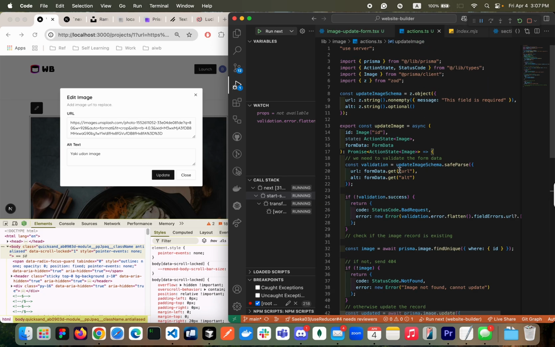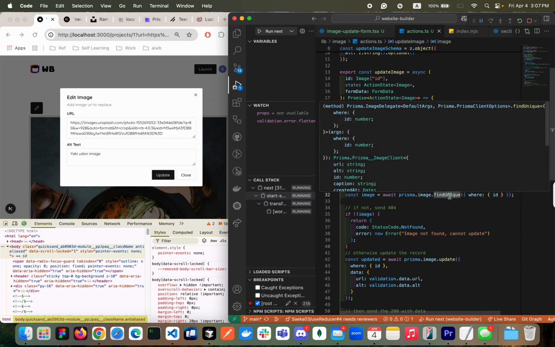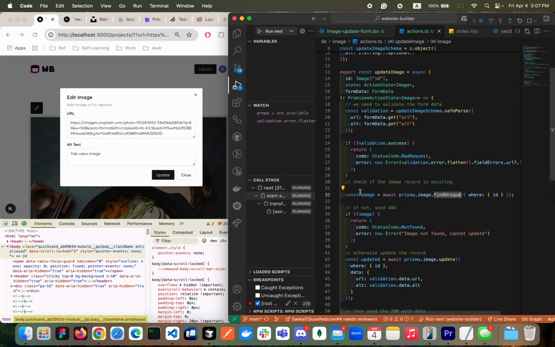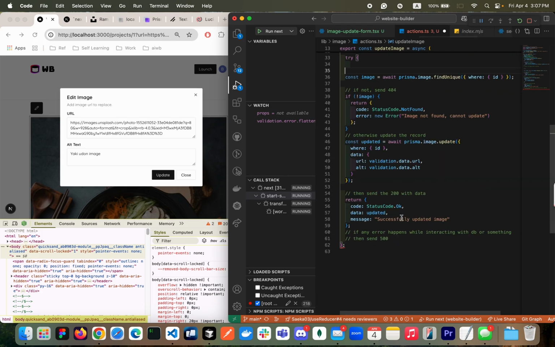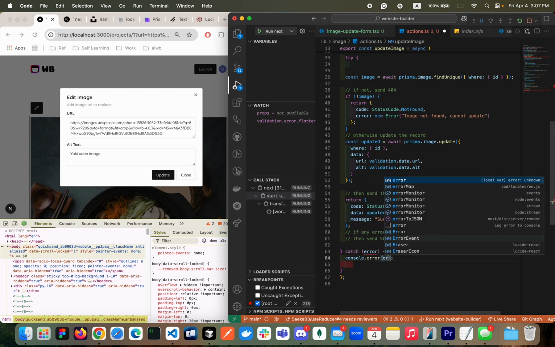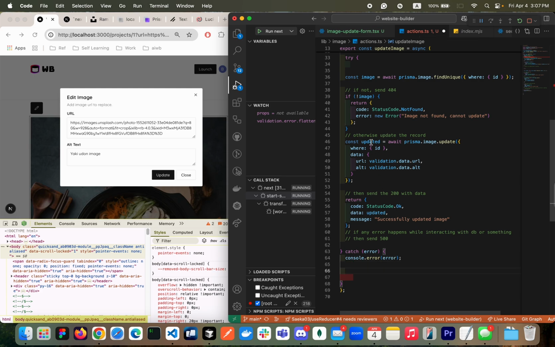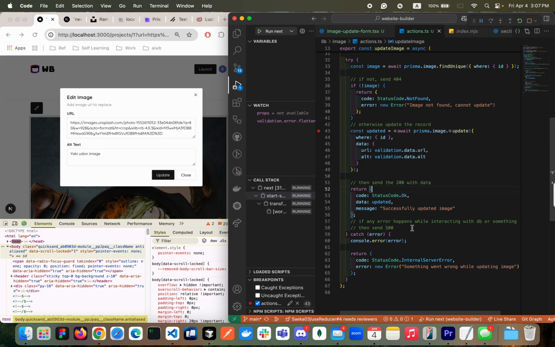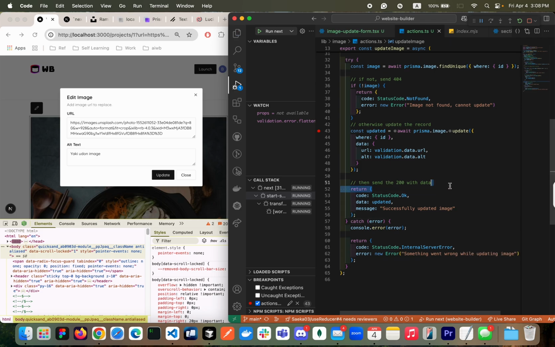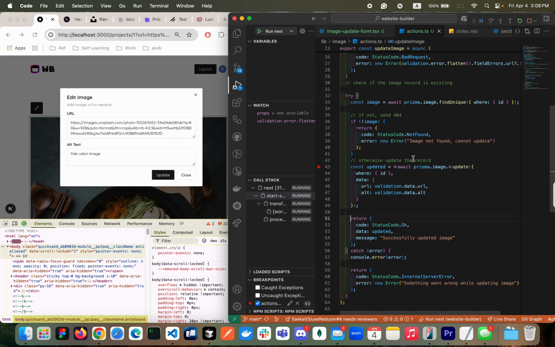Then what I will do is wrap this. If any error happens internally with the database, I'm gonna have a try and catch. Then we need to send the internal server error here. So here I'm gonna do error, and then we're gonna return the error. That's going to be an internal server error with the message something went wrong while updating image. I think we got all the business logic covered. We may need more, but I'm happy with this for now.